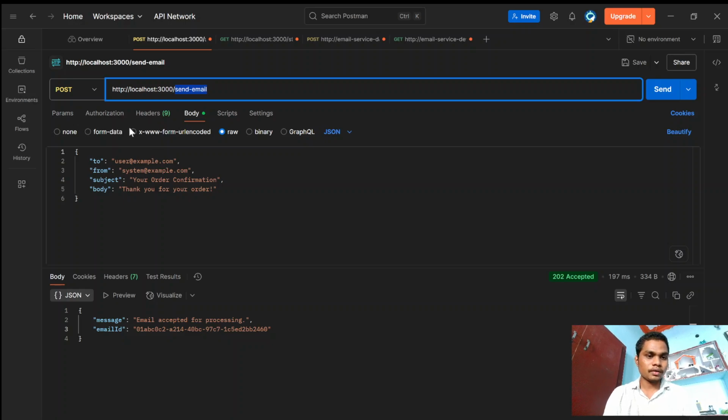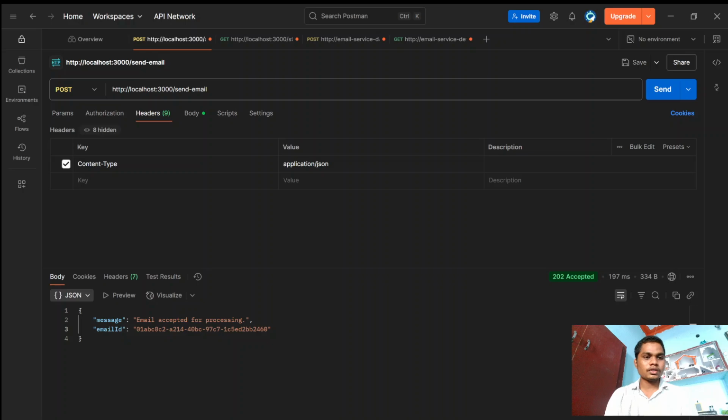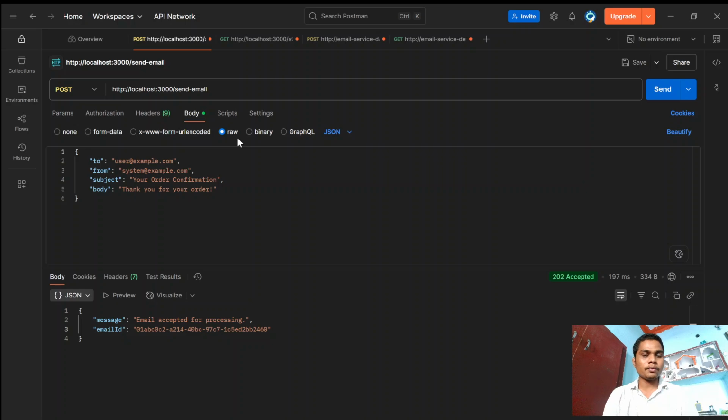As you see here, we need to fill out these key values, and with the body type we need to click raw with JSON, with this JSON structure. After clicking the send button, we're going to see the message "email accepted for processing".